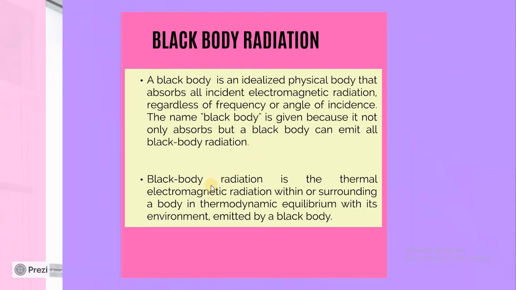So how can we define black body radiation? It is the thermal electromagnetic radiation within or surrounding a body in thermodynamic equilibrium with its environment, emitted by a black body.